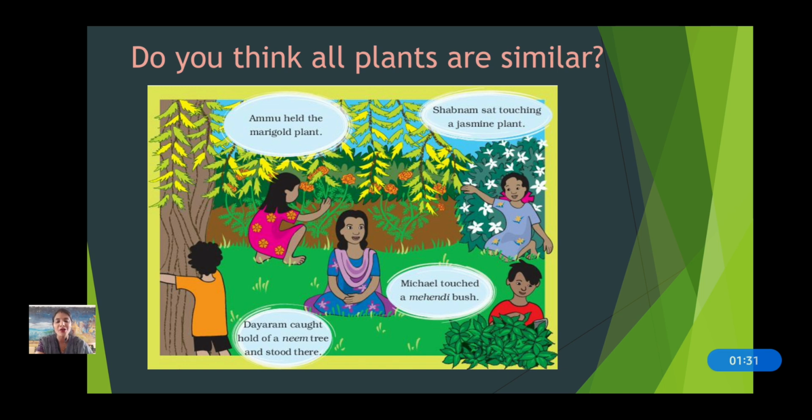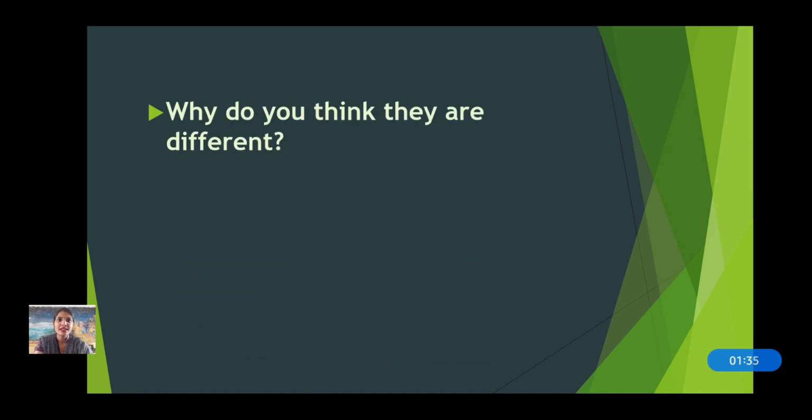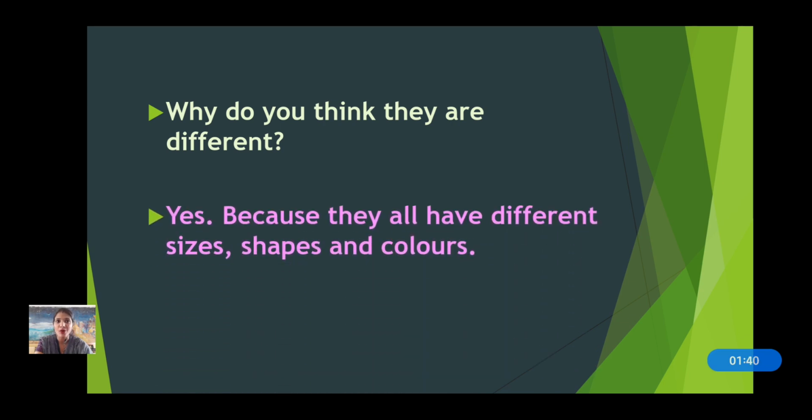No, they are not. All are different. In the same way, why do you think they are different? Yes, because they all have different sizes, shapes and colors.